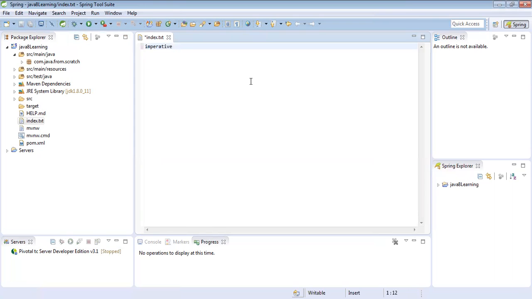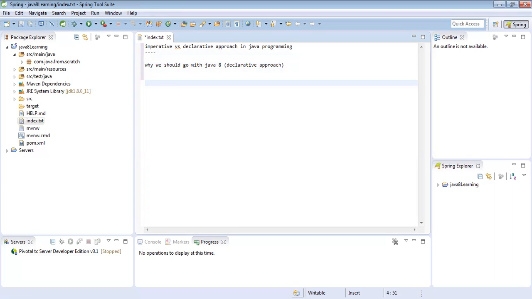Imperative versus declarative approach in Java programming. So why we should go with Java 8, that is the declarative approach. We will see this one.